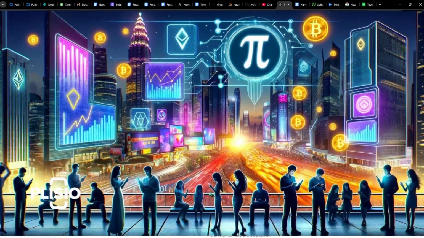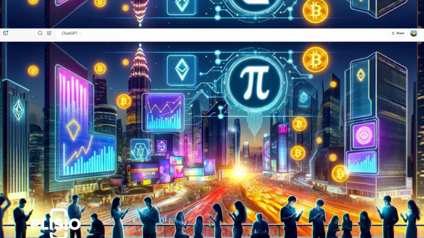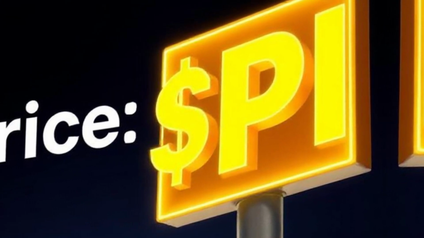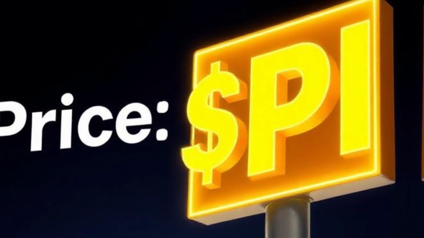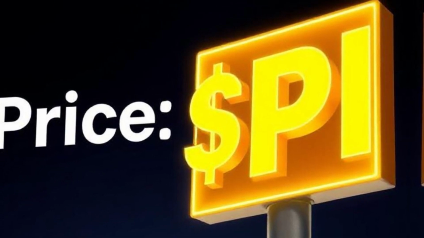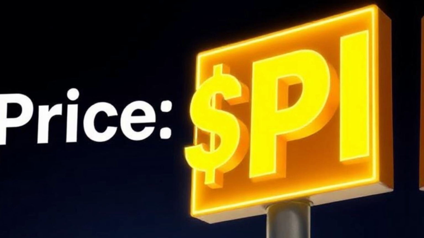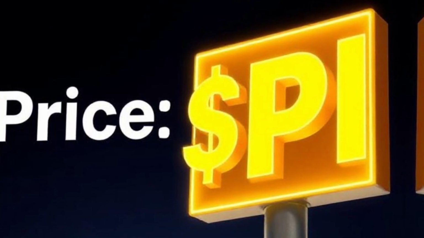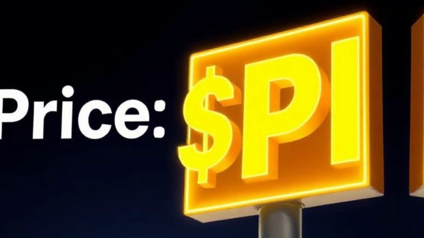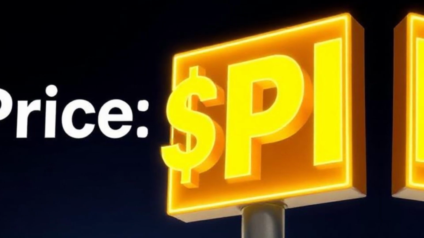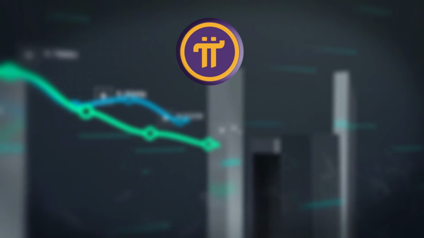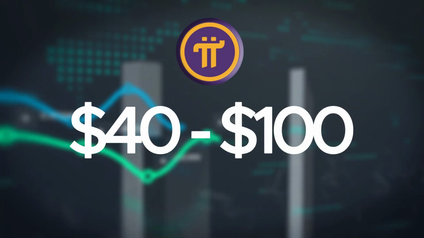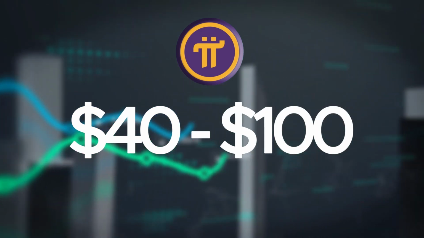Down to it right now, what will be the real price of Pi at mainnet? Now, this is not me trying to give you advice. This is not financial advice or what you should do, but this is basically what I think, based on speculations, based on different indicators that I've used, not technical indicators now, what I've seen happening, right? Why there is no official price yet? If you check it by IOU prices, we have between $40 and $100. This is speculative now. This is not the real price.